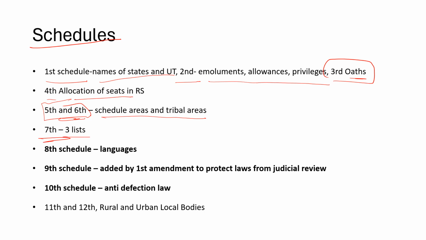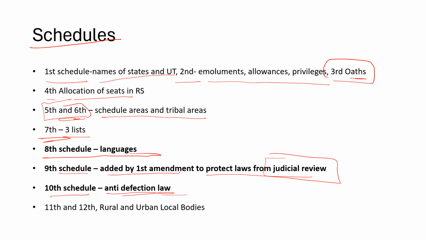Seventh schedule, three lists: state, central, and concurrent list. Eighth schedule deals with the languages, right? Ninth schedule added by the First Amendment to protect laws from judicial review, right? To prevent the judiciary from reviewing certain laws, the ninth schedule was created. 10th schedule, anti-defection law, right?